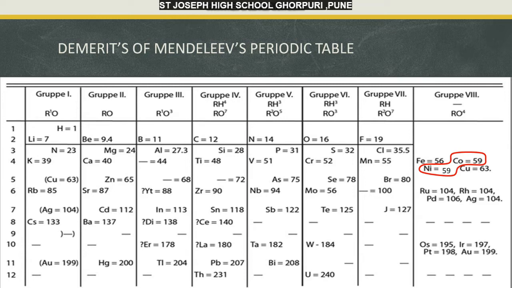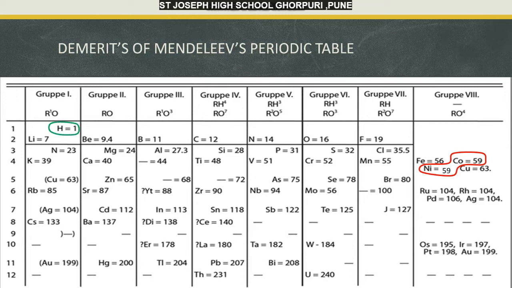The third, when elements are arranged in an increasing order of atomic masses, the rise in the atomic mass does not appear to be uniform. It was not possible, therefore, to predict how many elements could be discovered between two heavy elements. The fourth demerit,